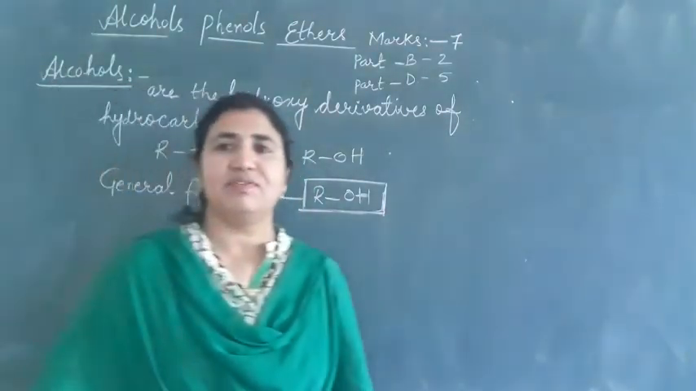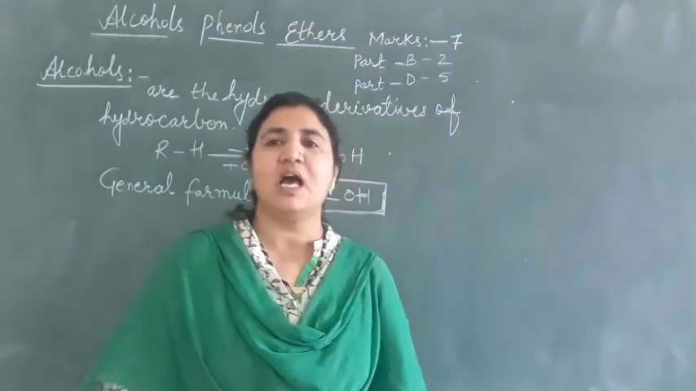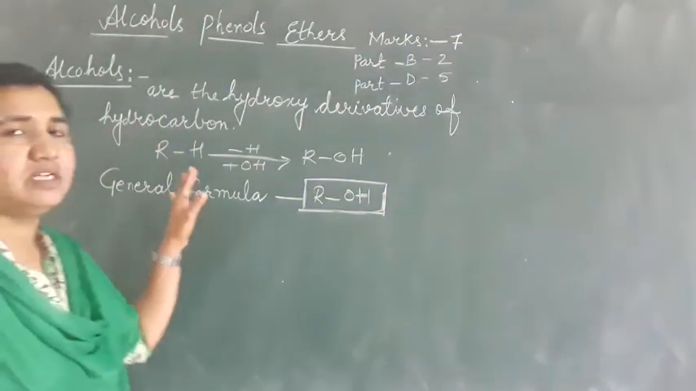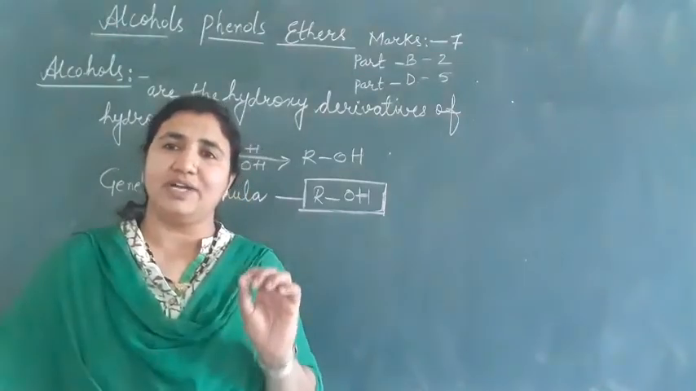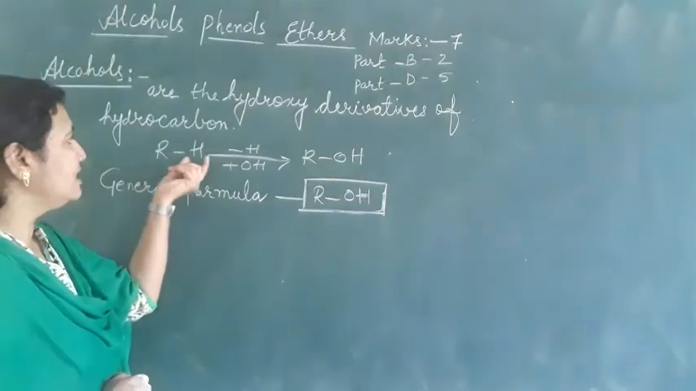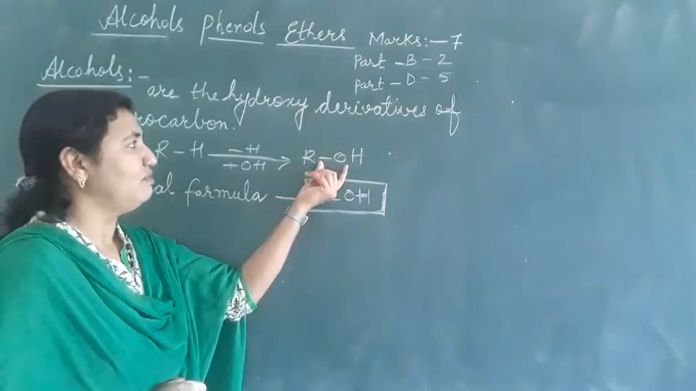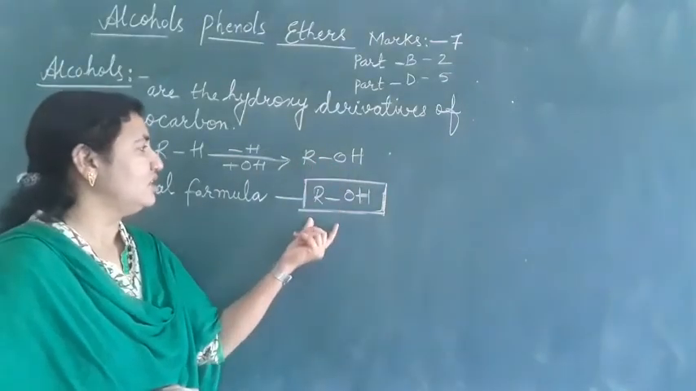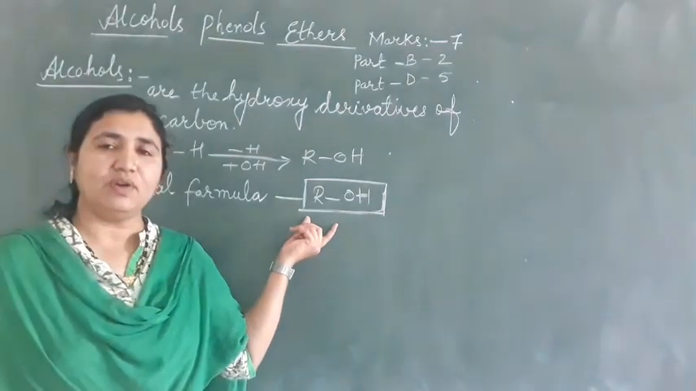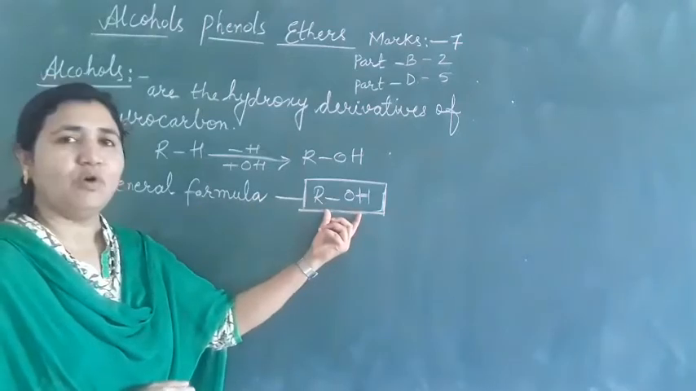In today's class we are going to see the classification of alcohols. What are alcohols? Alcohols are the hydroxy derivatives of hydrocarbons. So how is this alcohol formed? This is a hydrocarbon. This H is replaced by OH, and we will get ROH here. This is the general formula of alcohol. Alcohols are the hydroxy derivatives of hydrocarbons. So the general formula of alcohol is ROH.